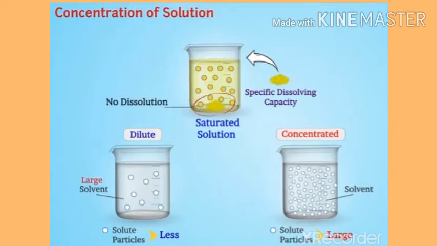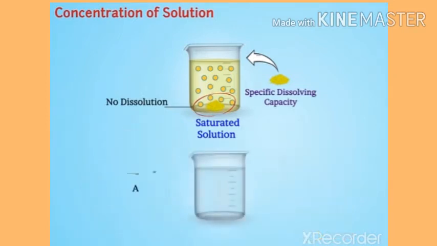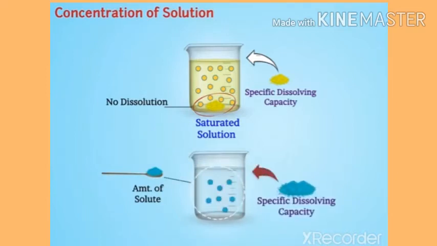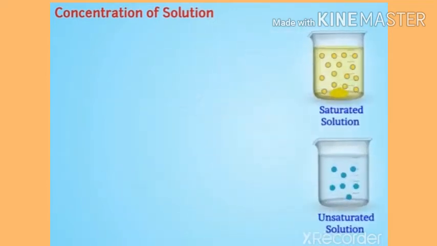After the solution is saturated, dissolution stops and solute accumulates at the bottom. If the amount of solute present in a solution is less than the dissolving capacity of the solution, then it is known as an unsaturated solution.